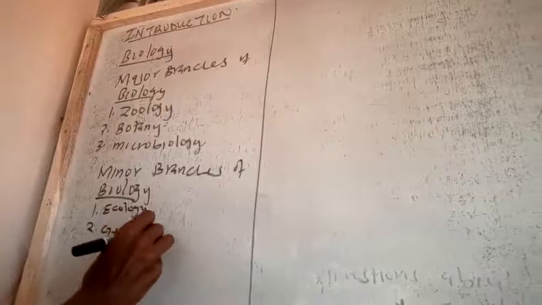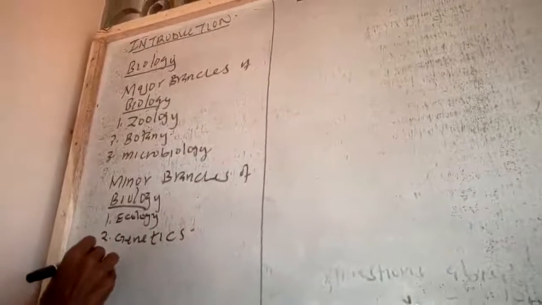Minor branches of biology. To start with, the first one is ecology. The second one we have is genetics. The third one we have is entomology.